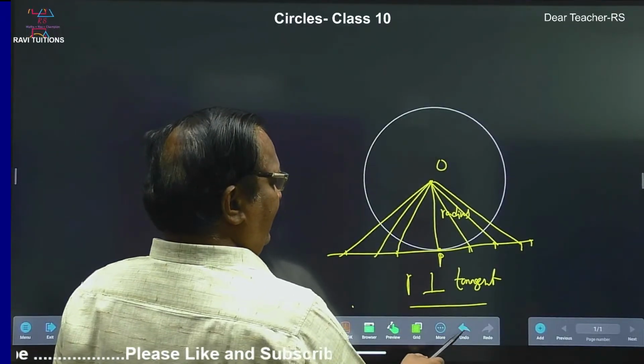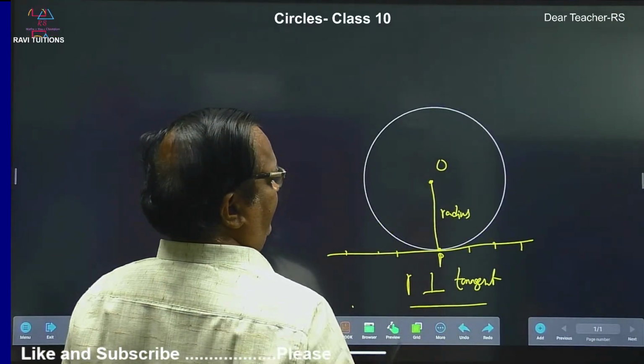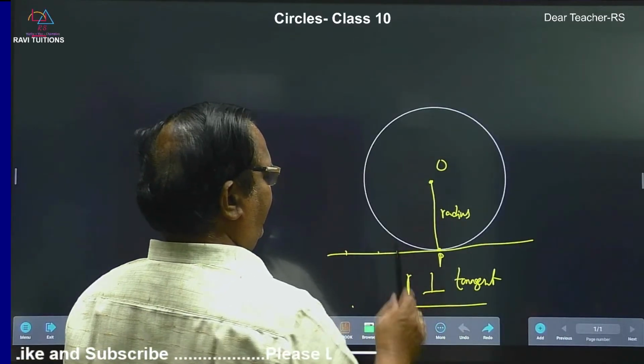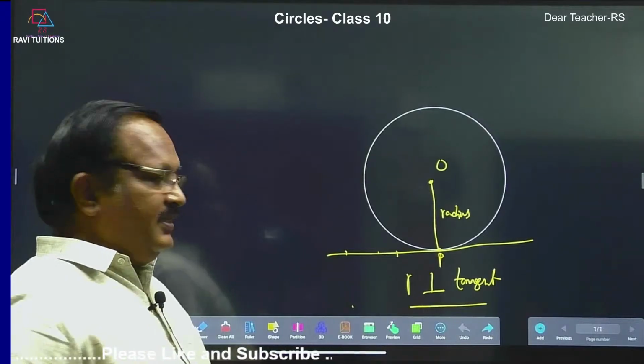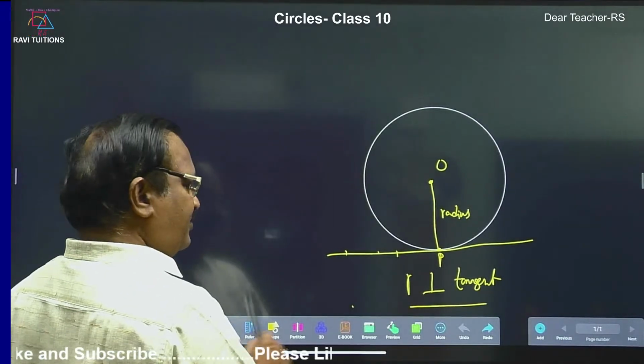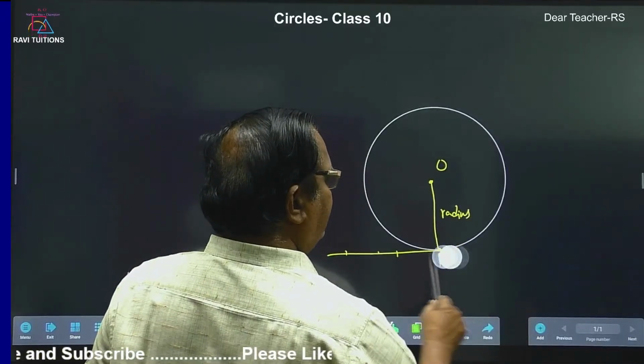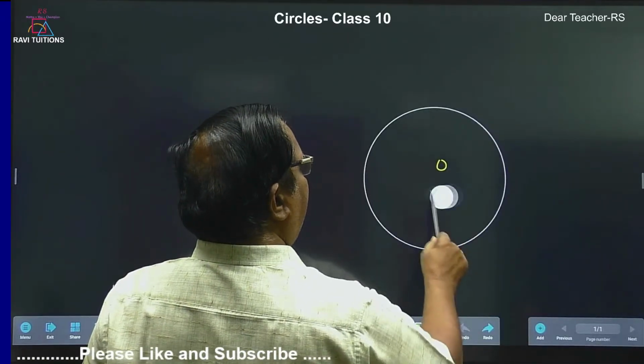Let us remove all the points. Now, this is our first theorem. Let us go to the next concept also. Next concept, we will remove this tangent.